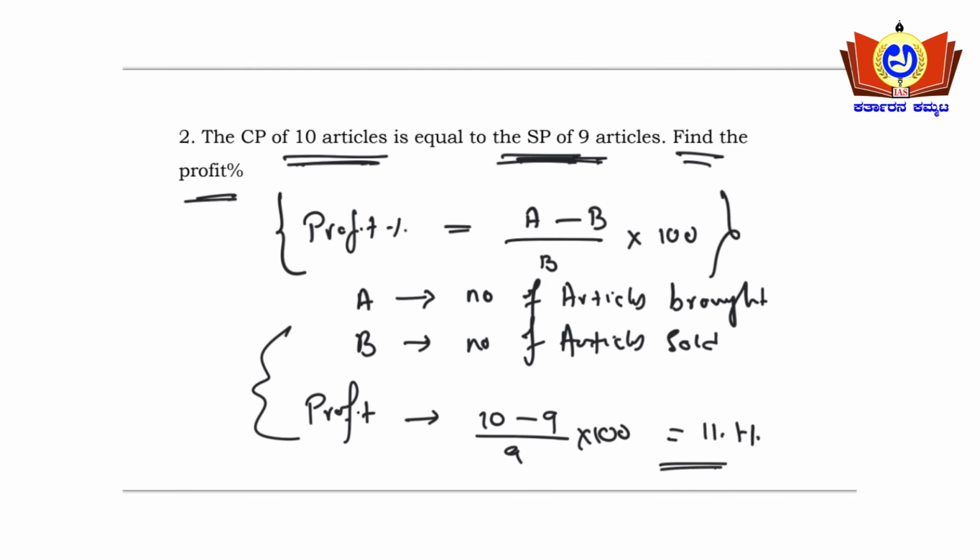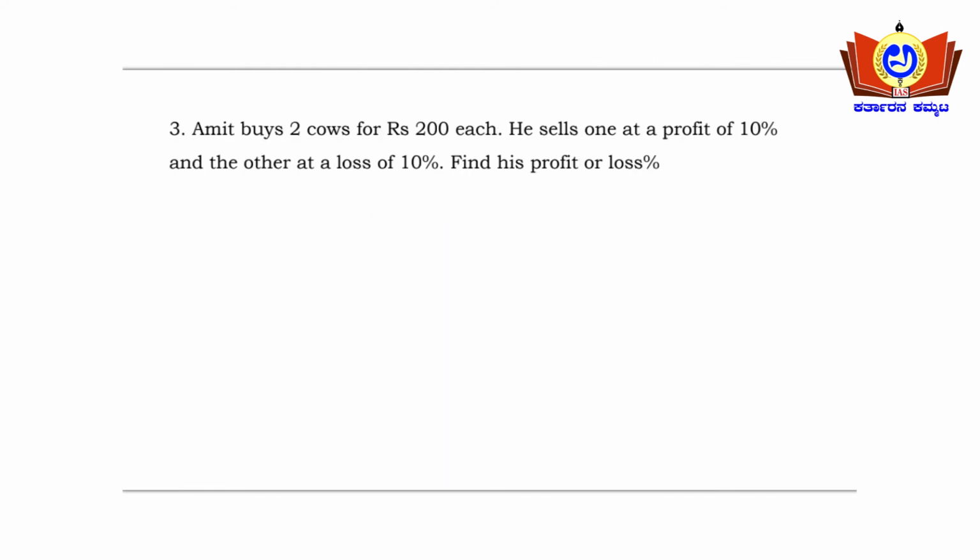Moving on to the next type of question. Amit buys 2 cows for rupees 200 each. He sells one at a profit of 10% and another at a loss of 10%. Find out the profit or loss. What is the cost price here?